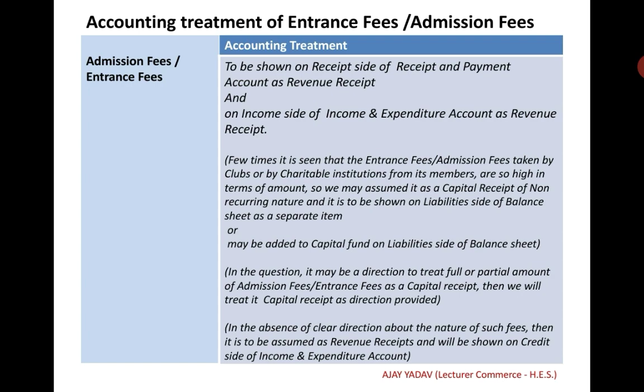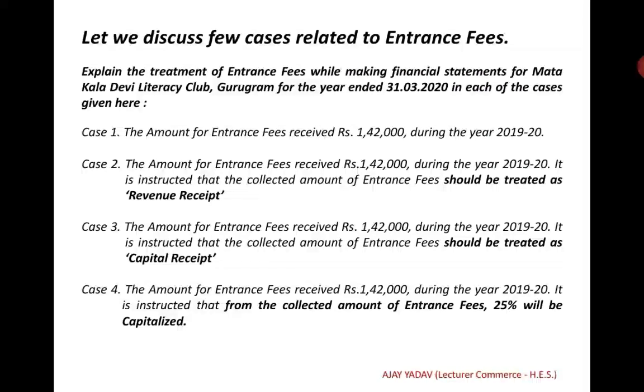In the question, there may be a direction to treat full or partial amount of admission fees as a capital receipt, then we will treat it as capital receipt as per the direction provided. In the absence of clear direction on the nature of such fees, it is to be assumed as revenue receipt and will be shown on the credit side of the income and expenditure account. Here, a few cases related to entrance fees are given.